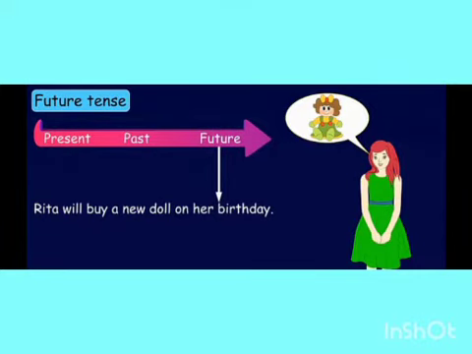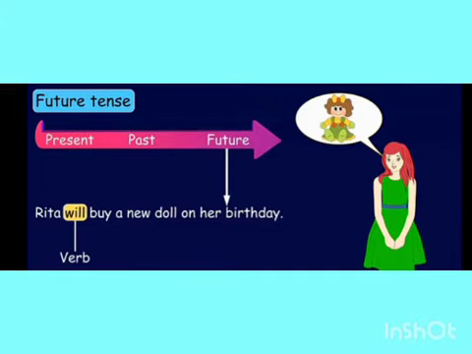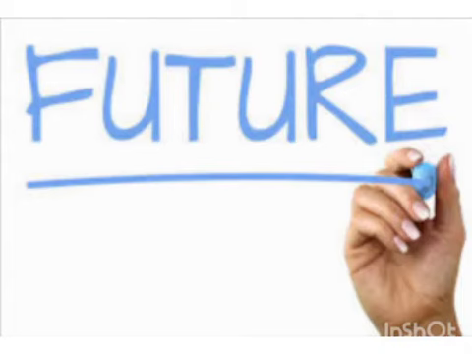Look at the picture, children. Here, Rita will buy a new doll on her birthday, which means will buy is the verb that refers to the future tense, and she has planned to buy a doll in the future time. Here, will is the helping verb which refers to future.